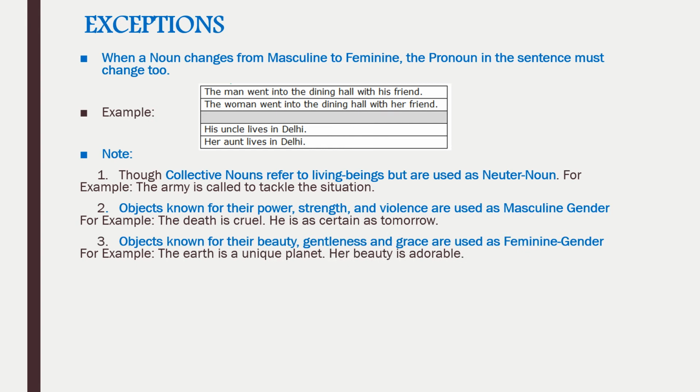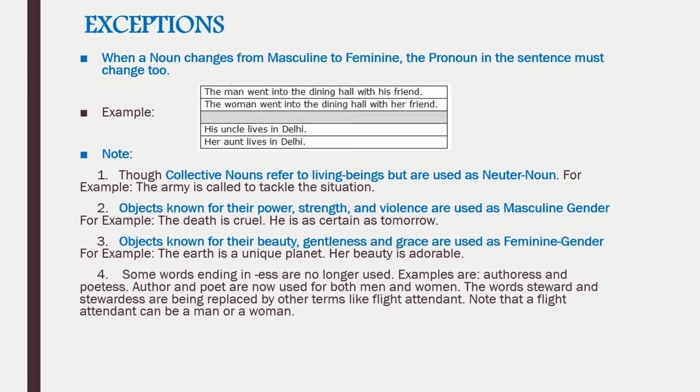Objects known for their power, strength and violence are used as masculine gender. For example, death is cruel. He is as certain as tomorrow. Now here we have used he for death. As it is showing strength, power, we use it as a masculine gender.